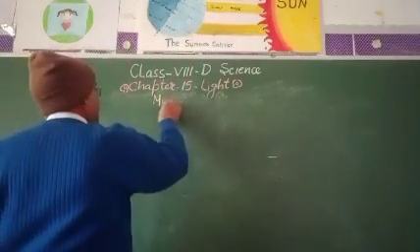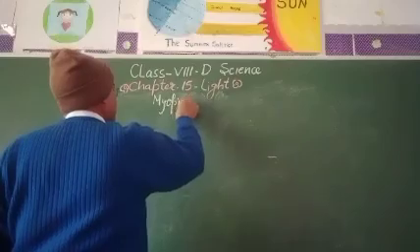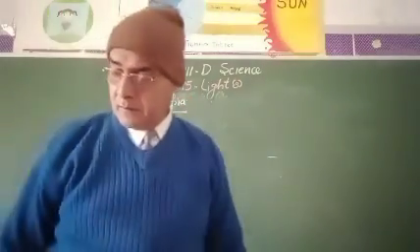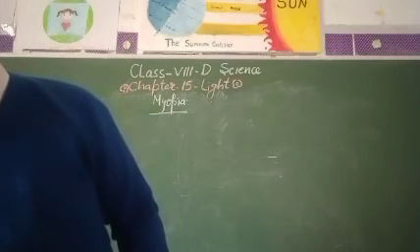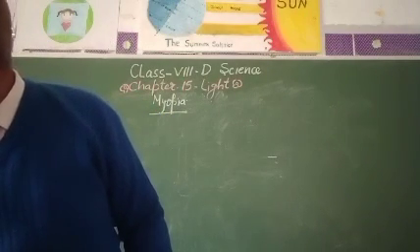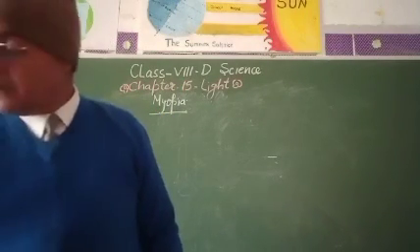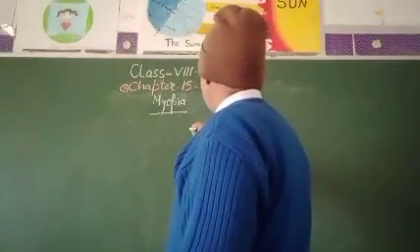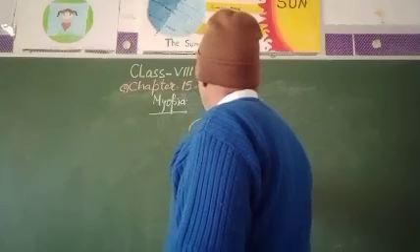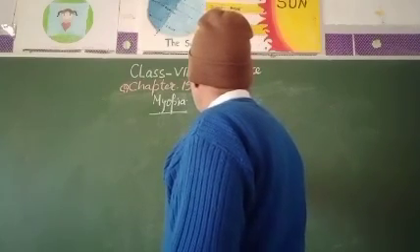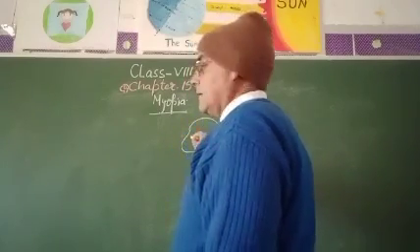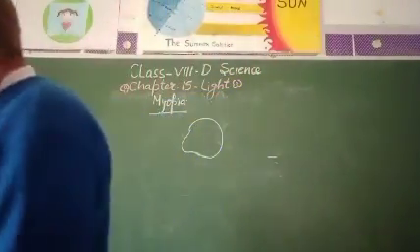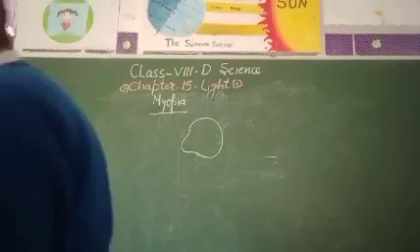Myopia. Take the example that this is the human eye, and the image is formed before the retina.